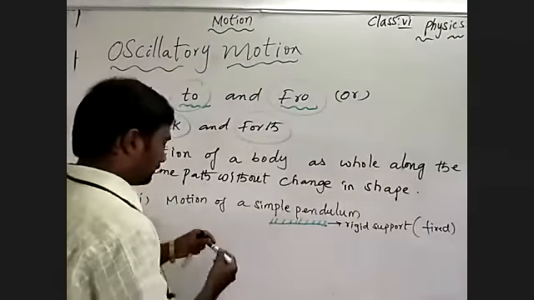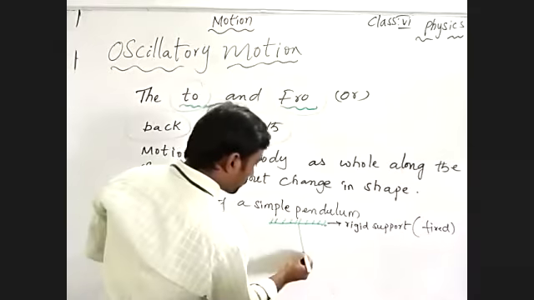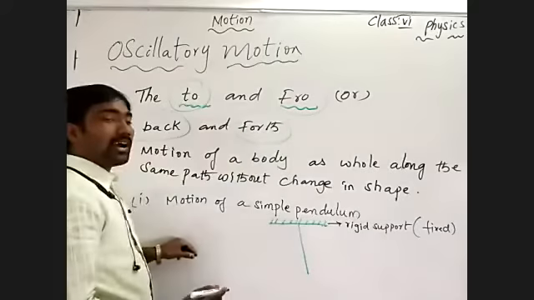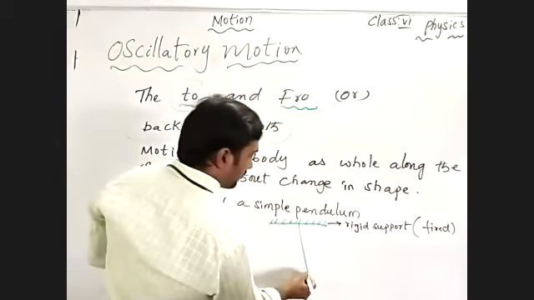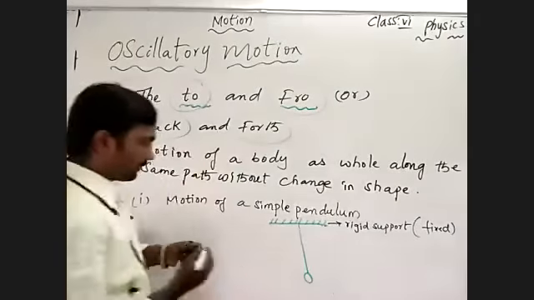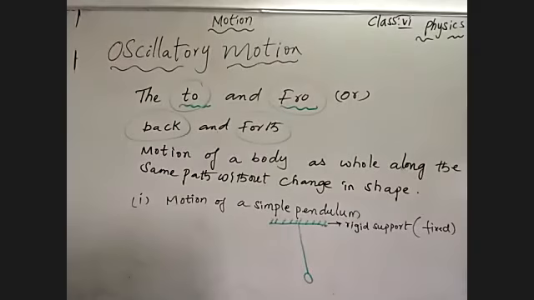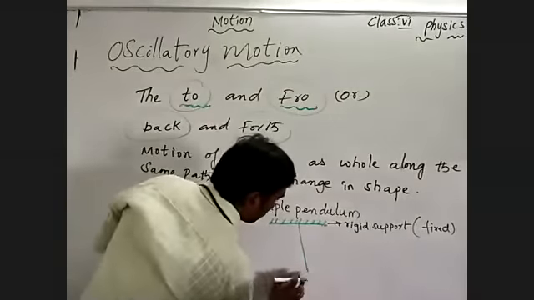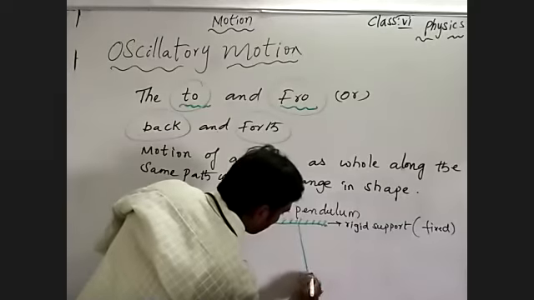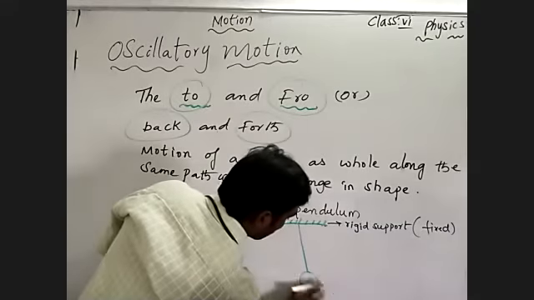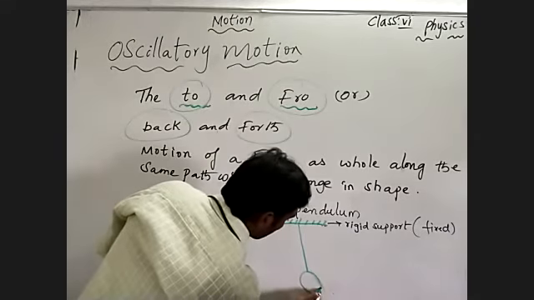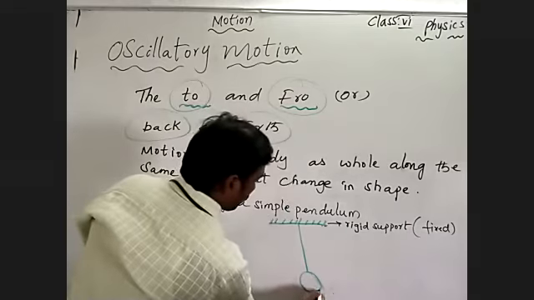And see here, this is a string or thread. That is a metallic bob. I will draw it some more large. Metallic bob.